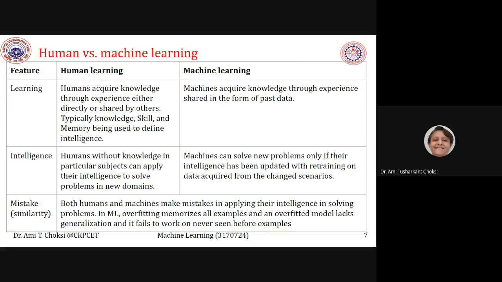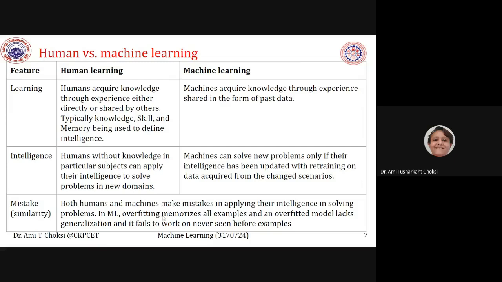So what we say is humans can also make mistakes and machines can also make mistakes, right? We may remember something wrong, then we can make a mistake. Or otherwise we have remembered properly, but while distinguishing, we say no, it is not this, it can be this. It happens, right? For machine learning also, if too much training was there, too much means what?